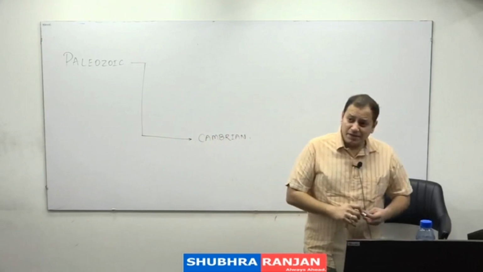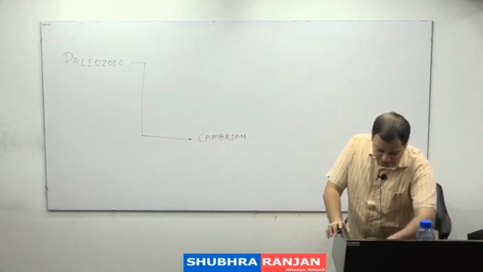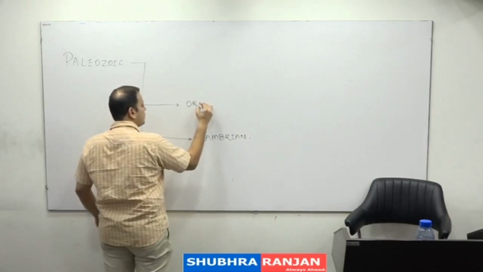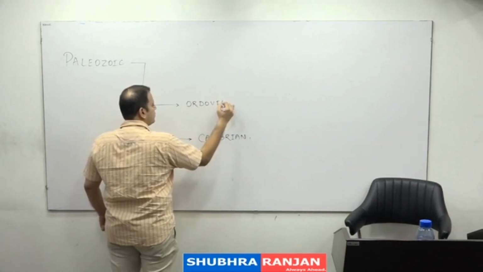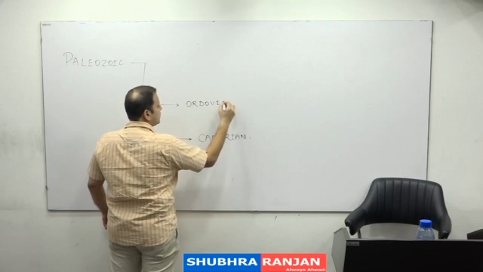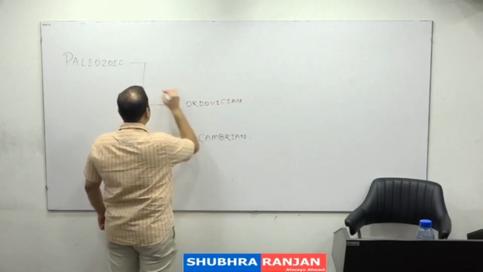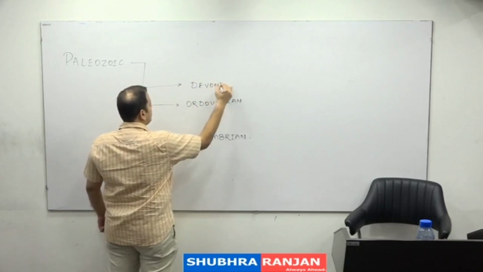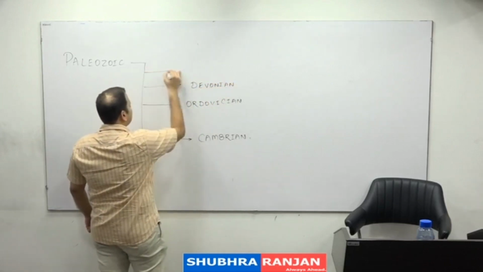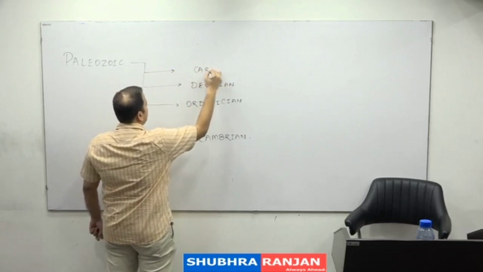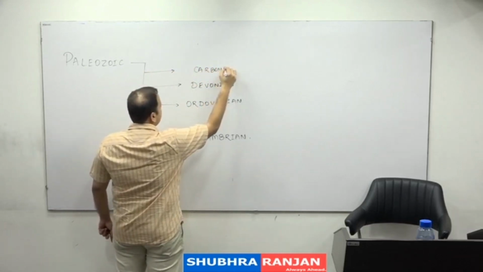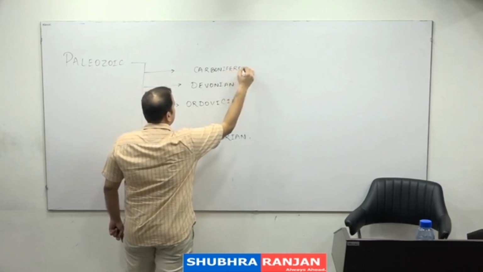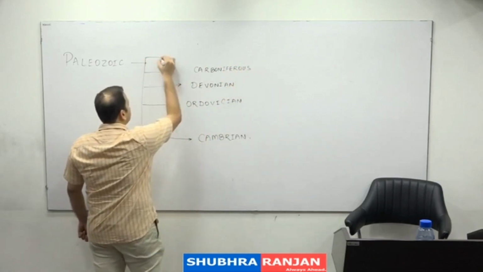It is further divided into numerous things. उसमें से one is the Cambrian. Cambrian के बाद Ordovician, उसके बाद there is Devonian, उसके बाद there is Carboniferous, and after that we have Permian.